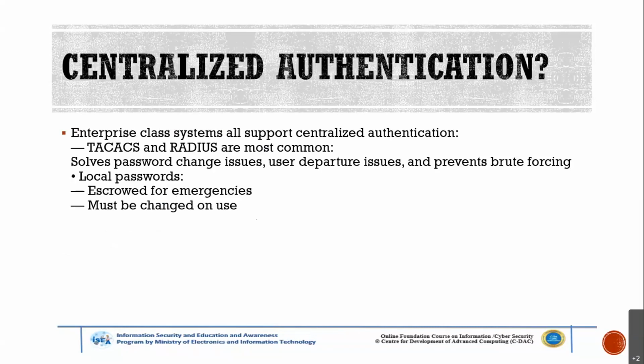Centralized authentication server, we already talked about that. If you have a number of devices, you need to create a centralized authentication server, that is called an AAA server, or TACACS and a RADIUS server. TACACS is on a Windows server and RADIUS is on a Red Hat Linux server.